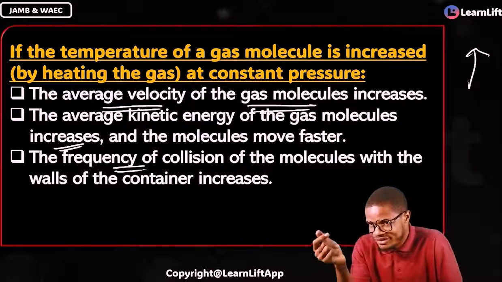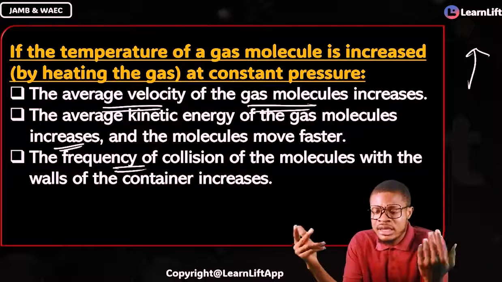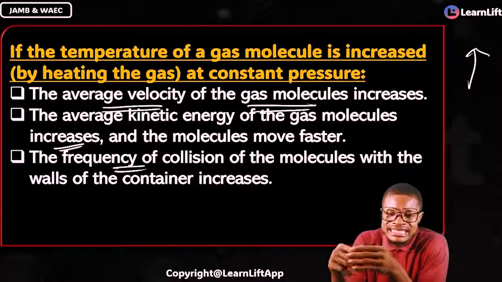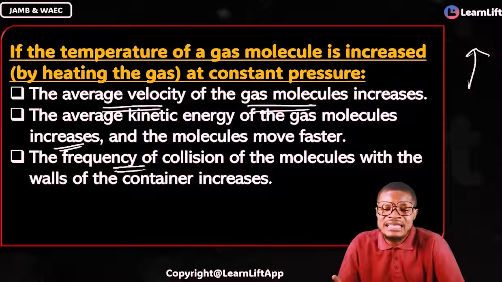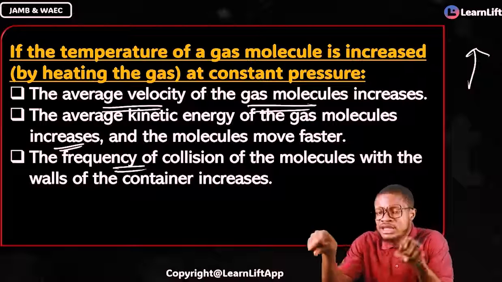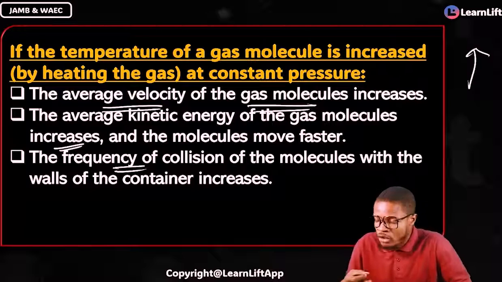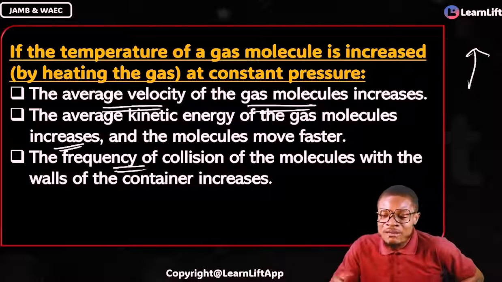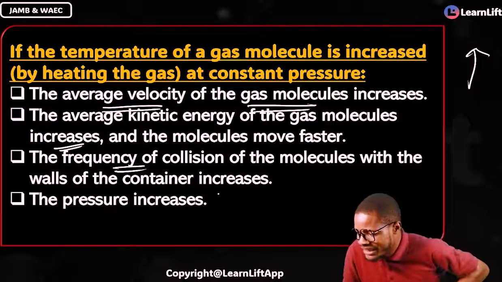Now look at it. You have increased temperature. Because you increased temperature, the average velocity of the gas molecules will increase. So the molecules are now warming up to start to move faster. As they're moving faster, they acquire kinetic energy. The kinetic energy that they are gaining because of the increased temperature will make them move faster. And because they are moving faster, the frequency of the collision of the gas molecules with each other is increasing. As a result, the bombardment of those gas molecules with the walls of their container will also increase. And as a result of that, what do we develop? Pressure. We start to build up. So pressure will increase.